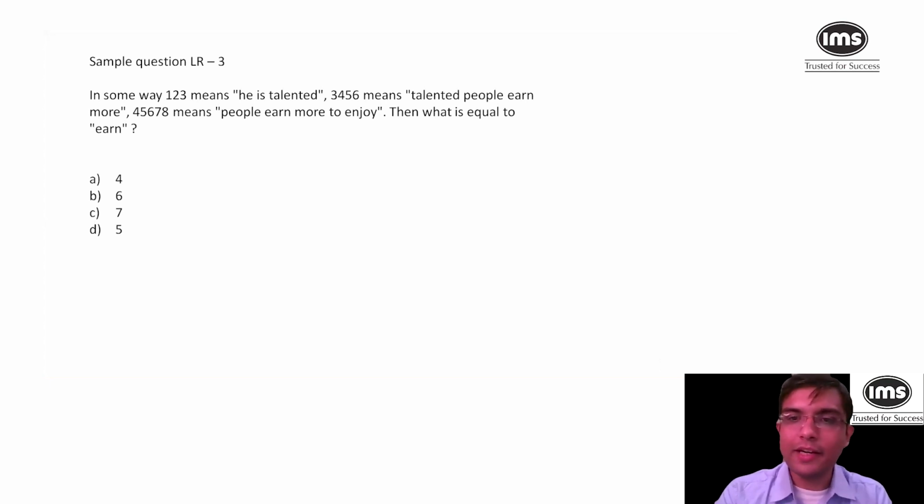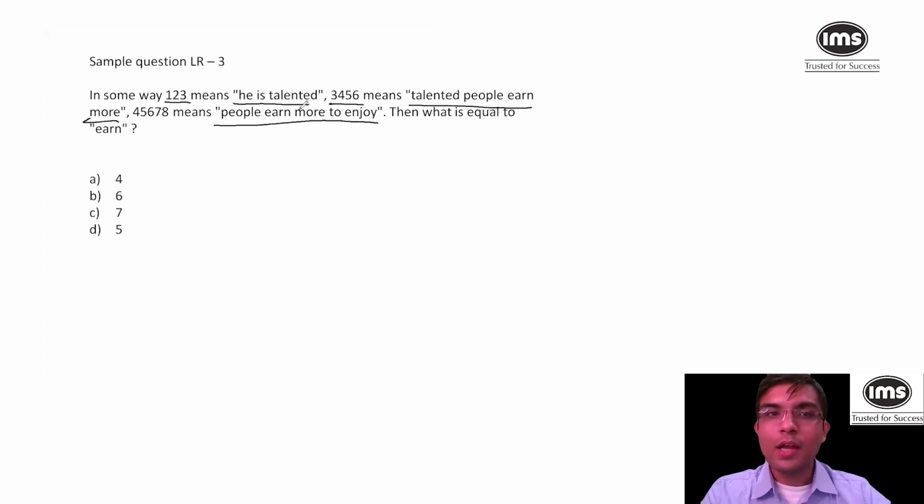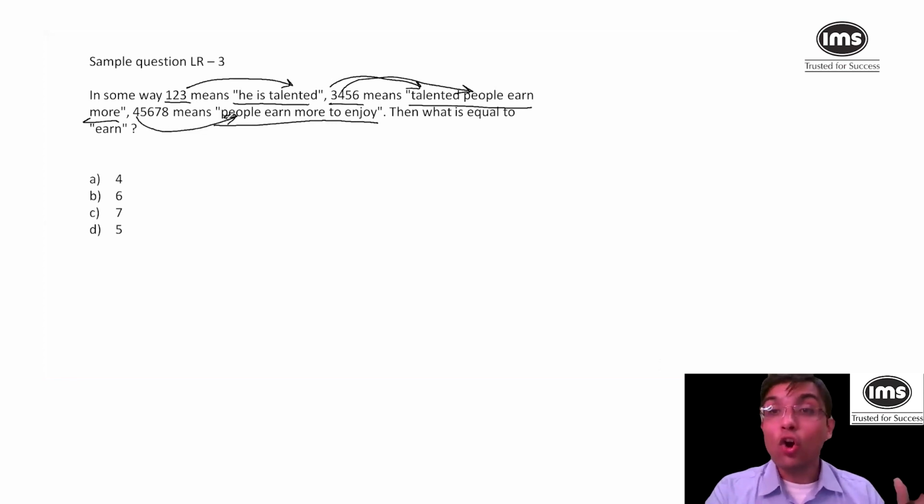Yes, so probably everyone is getting option D. What happens sometimes in these kinds of questions is that order does not matter. But here, for this particular question, which was asked in CMAT, if you can see, 1, 2, 3 is he is talented. 3, 4, 5, 6 is talented people earn more. And 4, 5, 6, 7, 8 is people earn more to enjoy. Now, 3 is talented, and here also 3 is talented, then people is 4. So here actually order also matters.